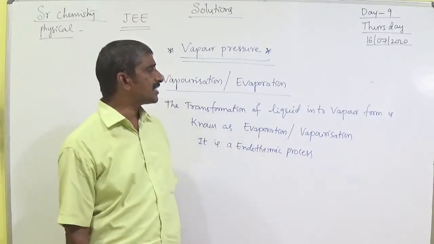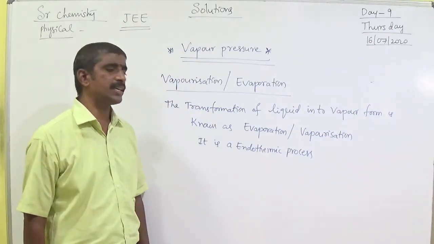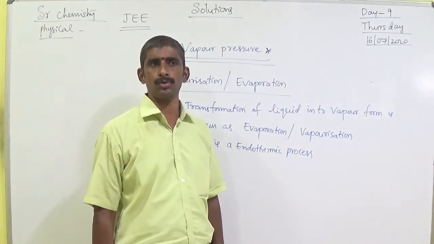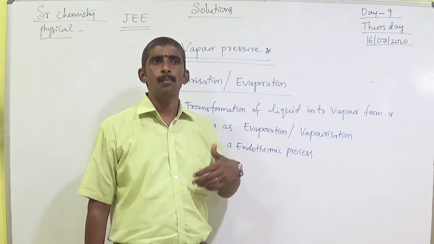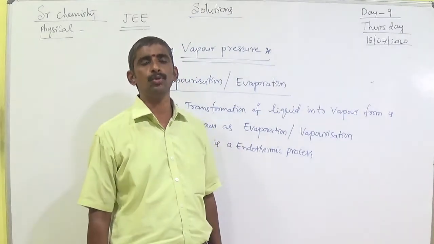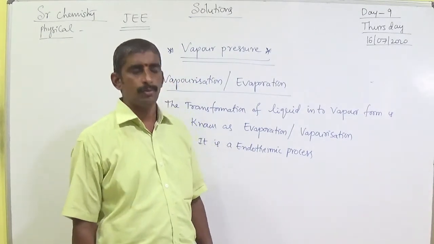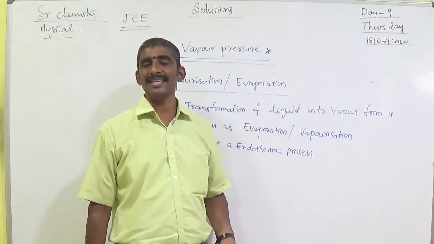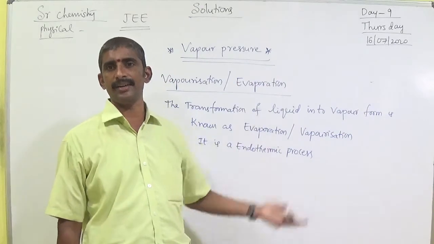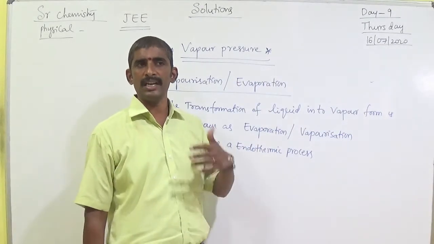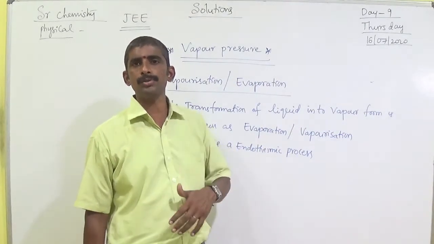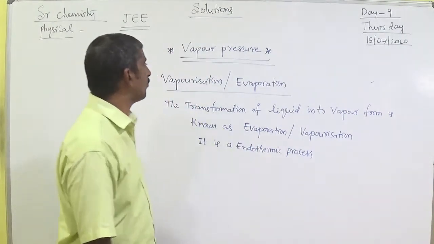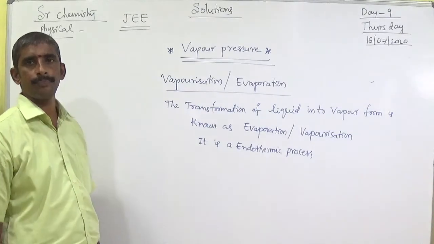Anyway, when temperature increases, evaporation or vaporization increases because the kinetic energy of molecules increases. Molecules have more kinetic energy to overcome the force of attraction, so a number of molecules escape into the atmosphere outside. That is, a number of molecules transfer from the liquid state to the vapor state. So that is evaporation or vaporization.